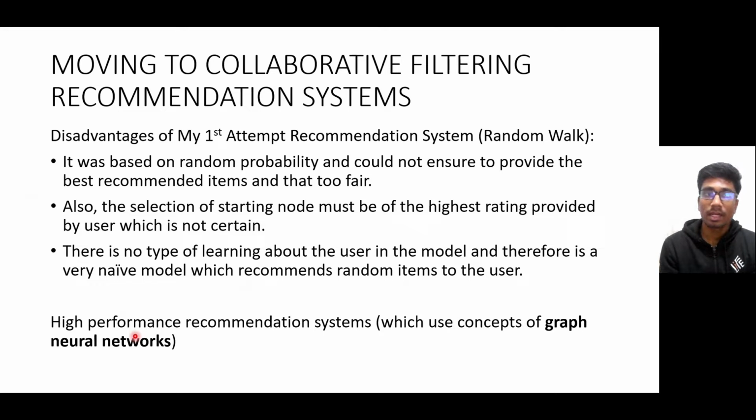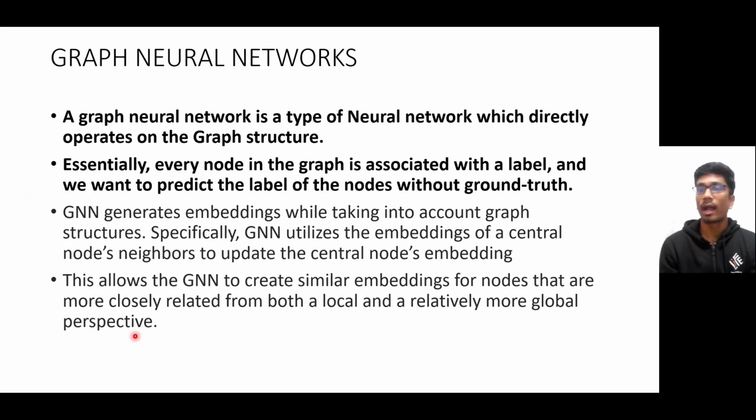So I tried to study other collaborative filtering recommendation models of machine learning, which basically used concepts of graph neural networks. I understood what a graph neural network is. It is a type of neural network which directly operates on the graph structure, where every node in the graph is associated with a label, and we want to predict the label of the nodes without the ground truth.